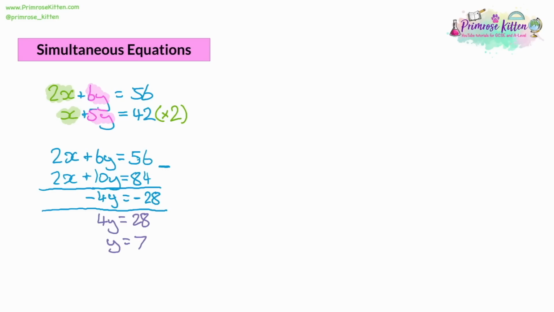All we need to do now is take one of our 2 equations. Doesn't matter which one you choose. So the smallest one's normally easier. So let's take the x plus 5y equals 42. We know that y is 7, so actually x is going to be plus 35 because 5 lots of y is 5 lots of 7. So x plus 35 is 42. So what do we need to add on to 35 to get 42? We're going to have to add on another 7. So we can see that x is also equal to 7.